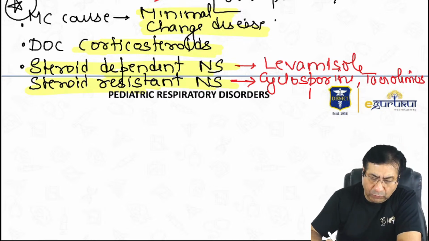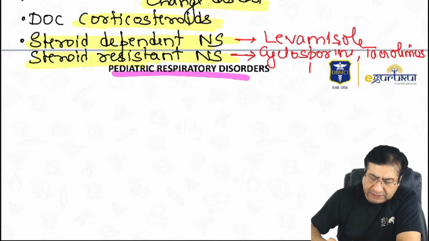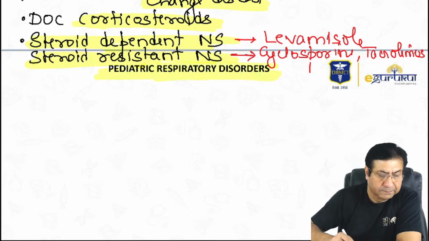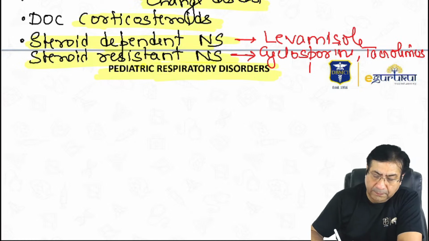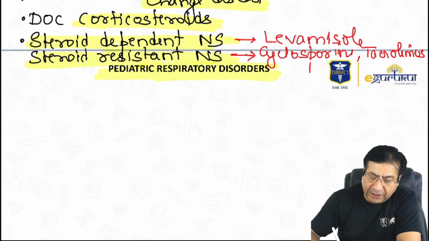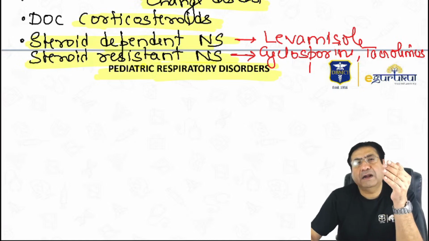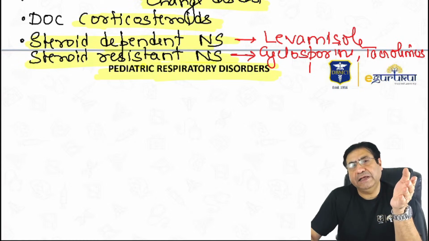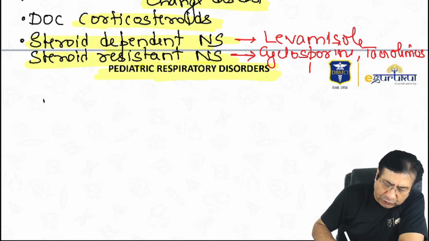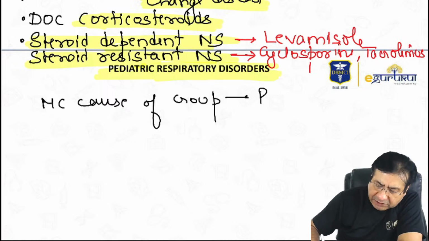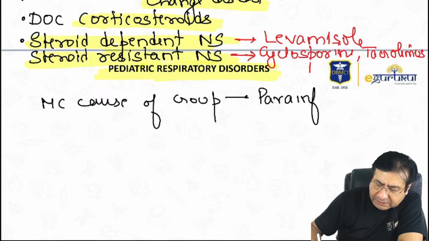Now let us come to respiratory disorders in children. In respiratory disorders, many of the disorders are basically overlapping with ENT. So, if I ask you which is the most common cause of croup in children, the most common cause of croup in children is parainfluenza viruses.